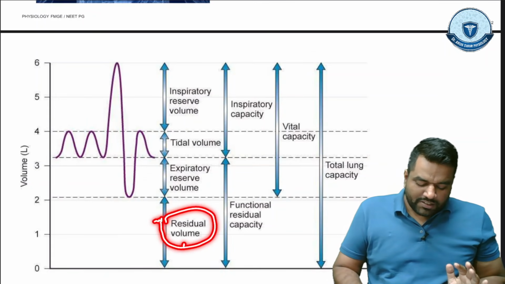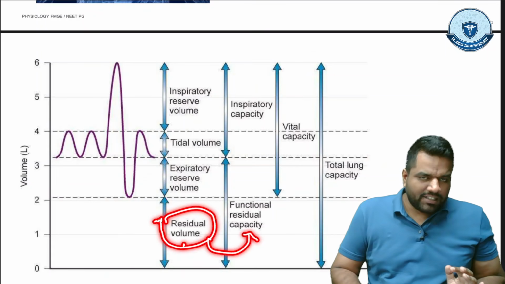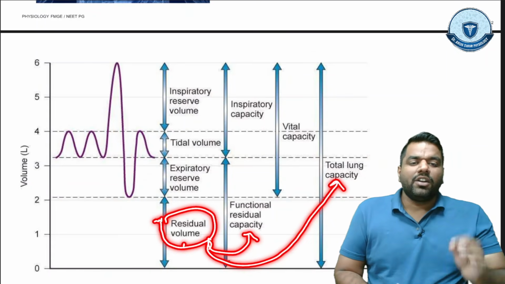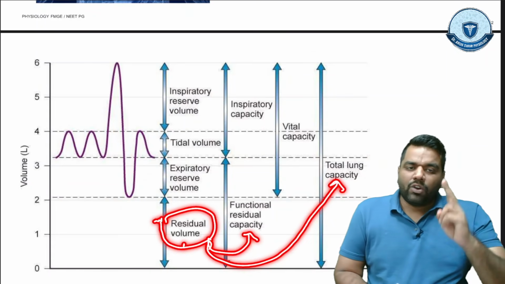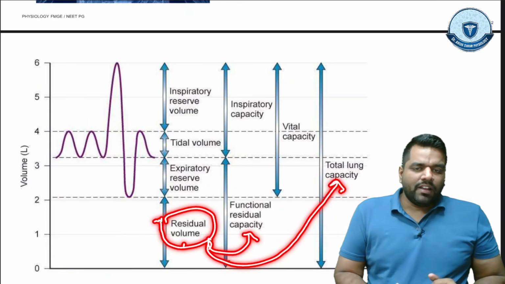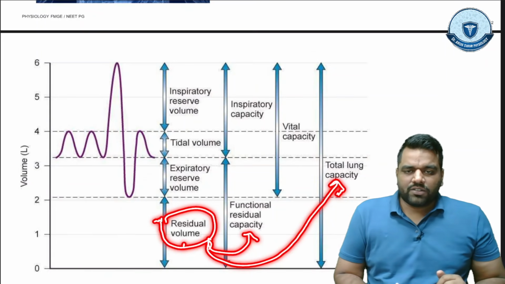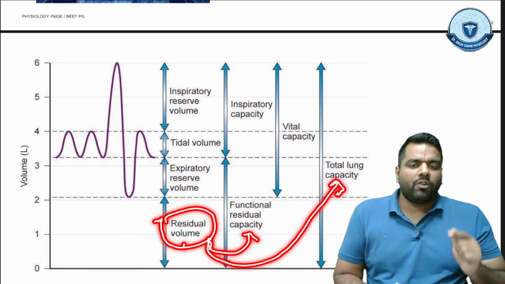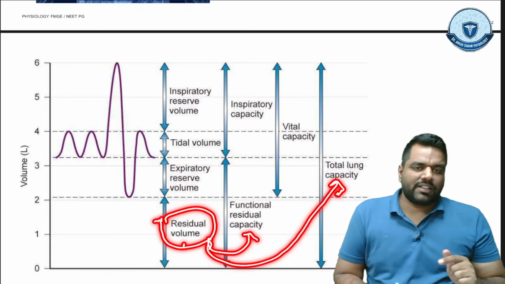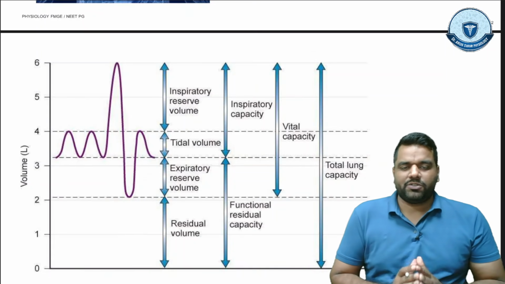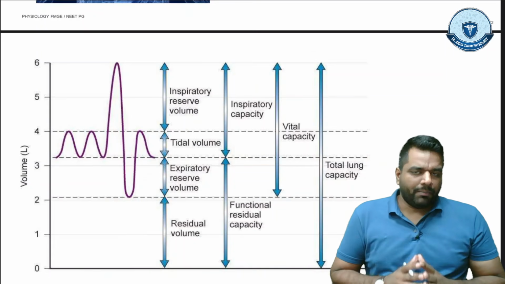So residual volume is coming into the functional residual capacity, and this is also coming into the total lung capacity. So these two capacities we cannot measure by the spirometry. We can measure by spirometry the rest of the things, right? So this is how the residual volume, FRC and the TLC, total lung capacity, we cannot measure by the spirometry. So this is how you should remember.